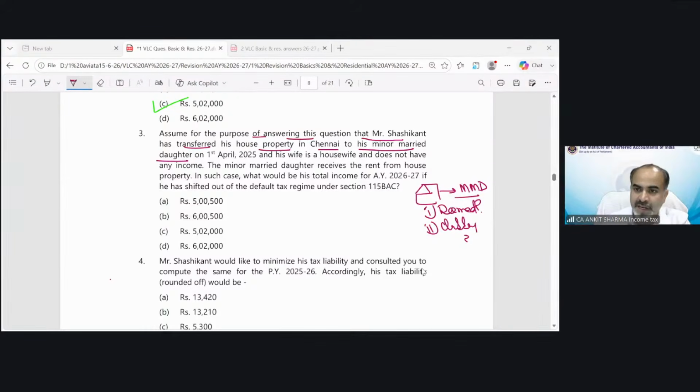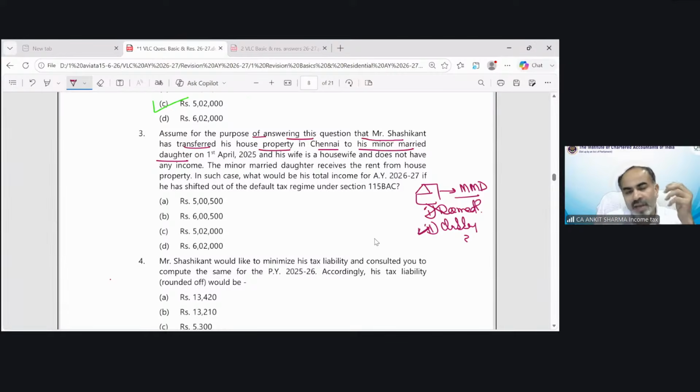So deemed owner concept would not be applicable in case of property transfer to a minor married daughter. If property has been transferred to any other minor except a minor married daughter, then deemed owner concept is applicable. But if the property has been transferred to a minor married daughter, then clubbing concept would be applicable on the income generated from that property. Okay, very good.